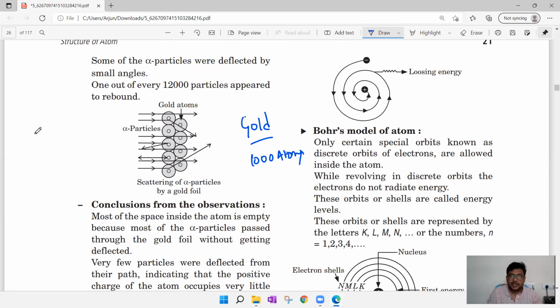In 10th class also, in the metals and non-metals chapter, we learn that gold is the most ductile metal. Just by taking 1 gram of gold, we can make a 2 kilometer long wire. That much ductile, that much malleable a metal it is. So only that is why he chose gold as the foil.